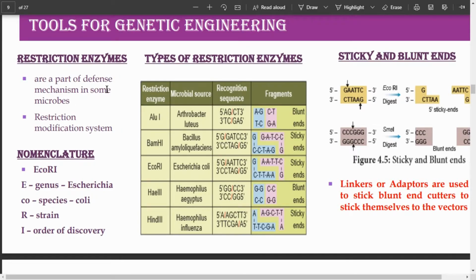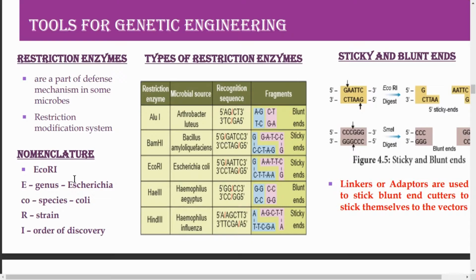Restriction enzymes become a part of defense mechanism in some microbes, and they call it the restriction modification system. There are three classes of restriction enzymes, namely type 1, type 2, type 3. Type 2 is most preferred for the recombinant DNA technology.